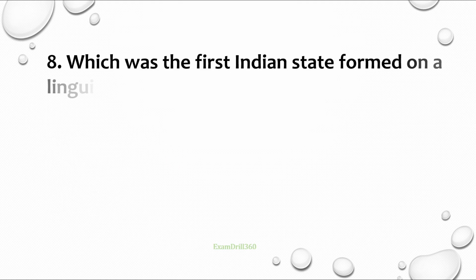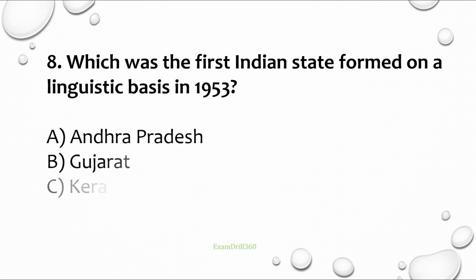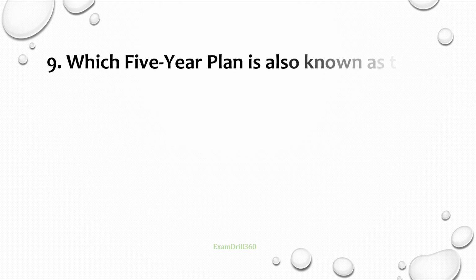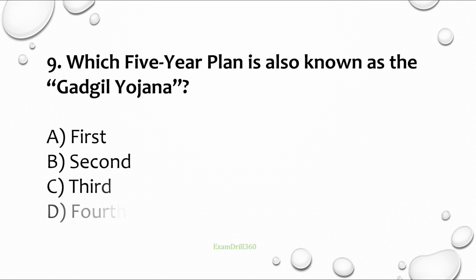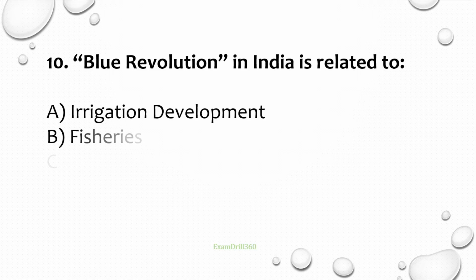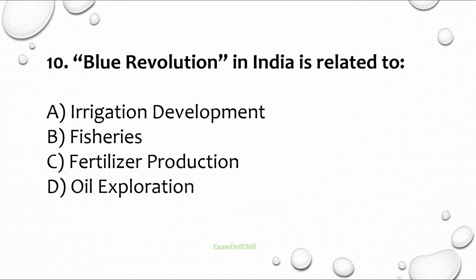Question number 8. Which was the first Indian state formed on a linguistic basis in 1953? Correct answer is Andhra Pradesh. Question number 9. Which 5-year plan is also known as the Gadgil Yojana? Correct answer is third 5-year plan. Question number 10. Blue revolution in India is related to what? Correct answer is fisheries.